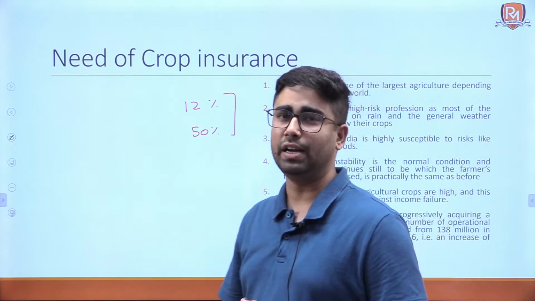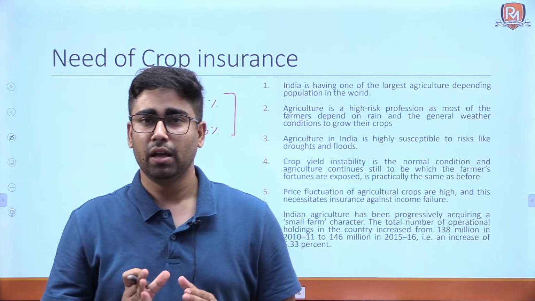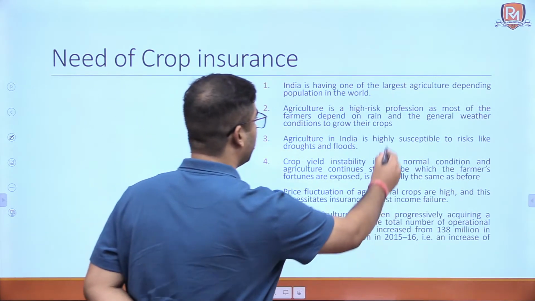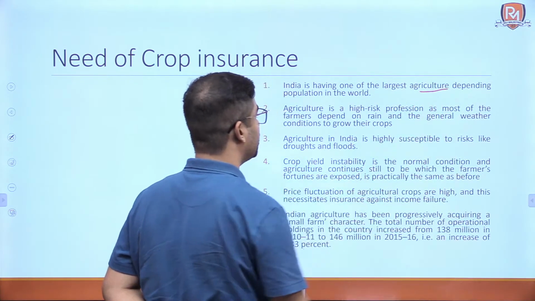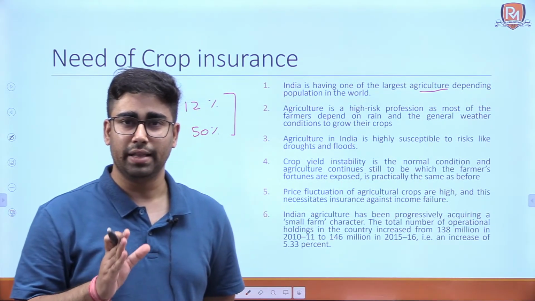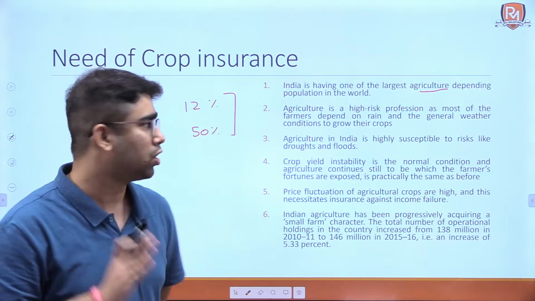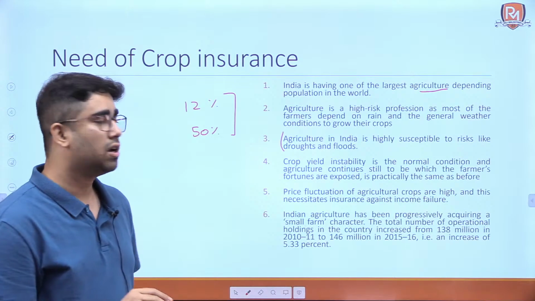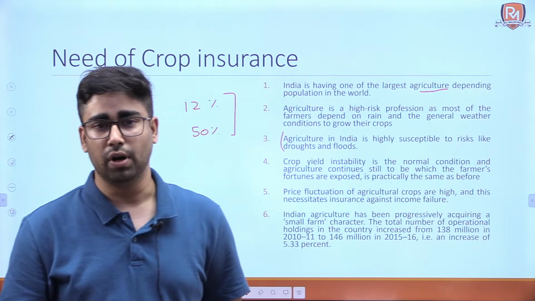So, these are several different reasons why agriculture needs to be insured. Okay. India has one of the largest agriculture-dependent populations. It is a high risk profession because of the weather that can affect the crops. And then agriculture in India is highly susceptible to risks like droughts and floods.